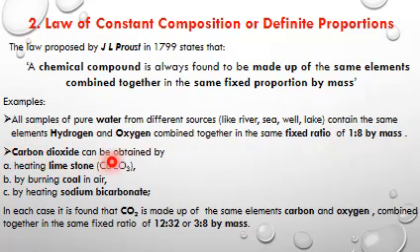Carbon dioxide can be obtained by heating limestone, that is calcium carbonate, by burning coal in air, by heating sodium bicarbonate. In each case, it is found that carbon dioxide is made up of the same elements carbon and oxygen combined together in the same fixed ratio of 12:32 or 3:8 by mass.